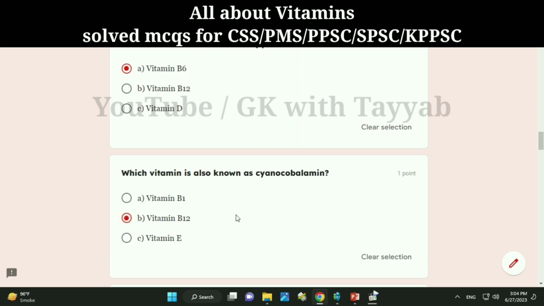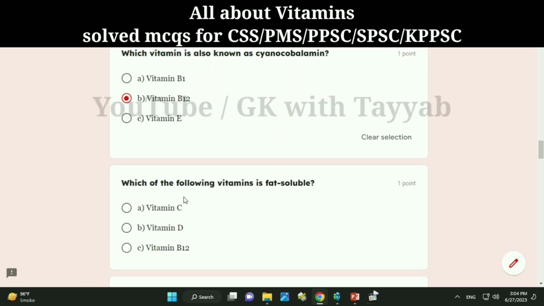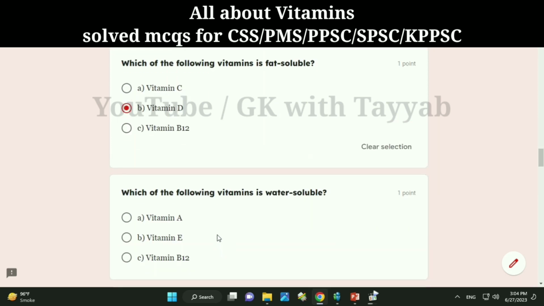Vitamin B12. Which of the following vitamins is fat-soluble? A. Vitamin C. B. Vitamin D. C. Vitamin B12. Correct answer, B. Vitamin D. Which of the following vitamins is water-soluble? A. Vitamin A. B. Vitamin E. C. Vitamin B12. Correct answer, C. Vitamin B12.